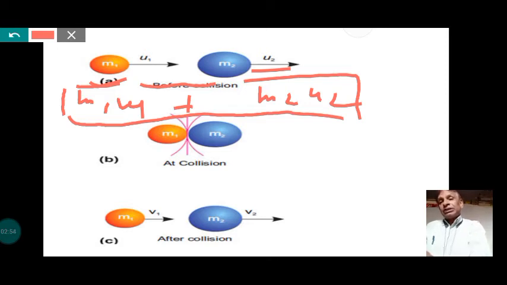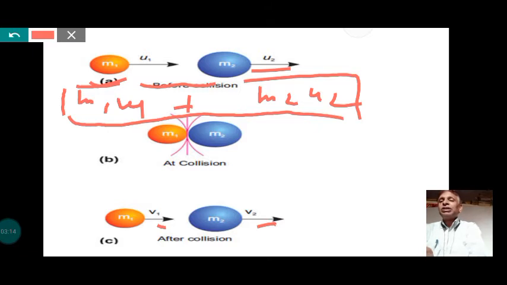Due to this interaction of the two forces, their velocities change. Here u1 changes to v1 and u2 changes to v2.